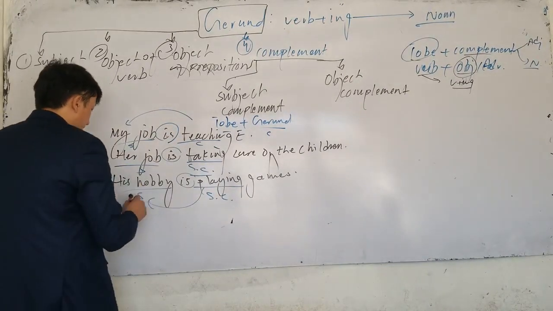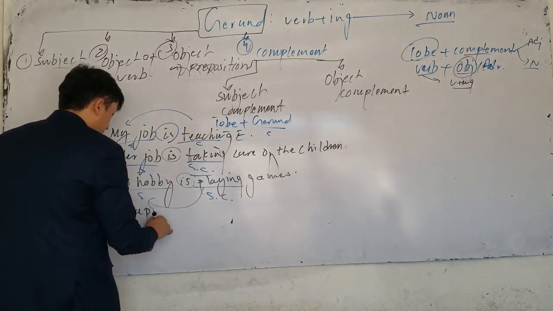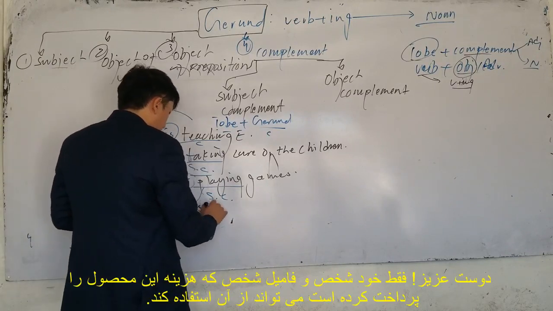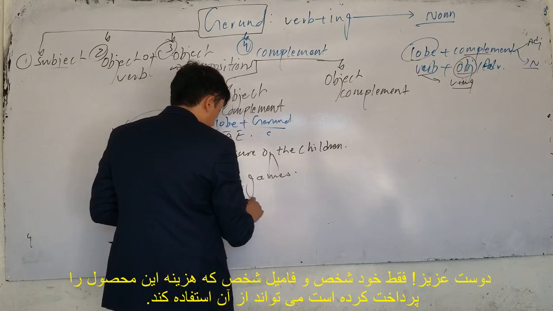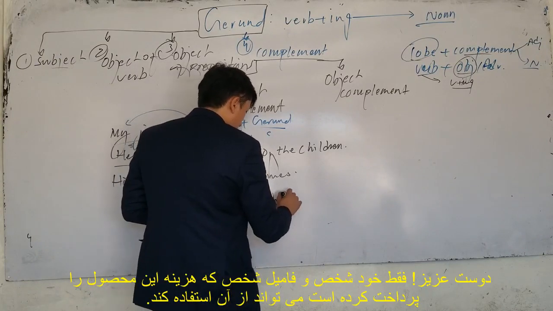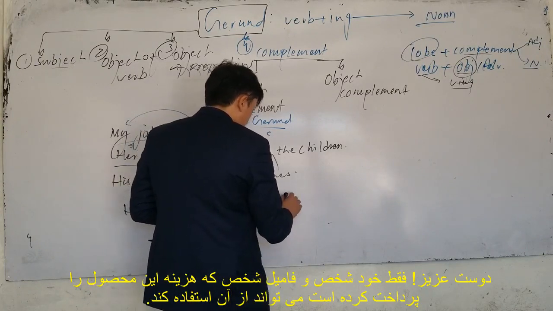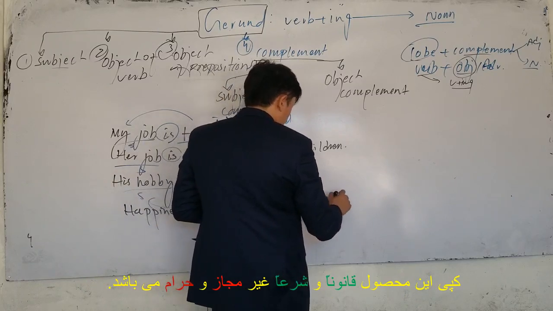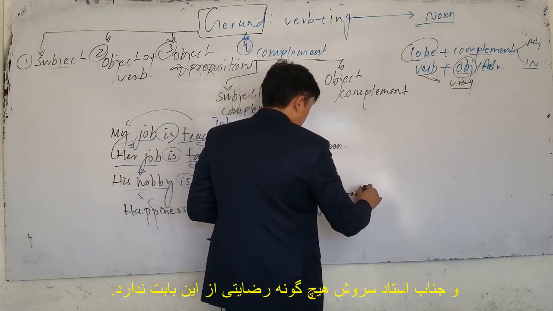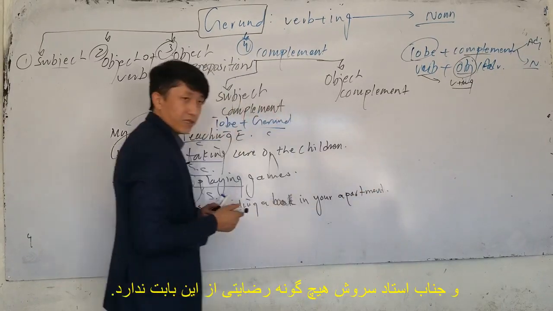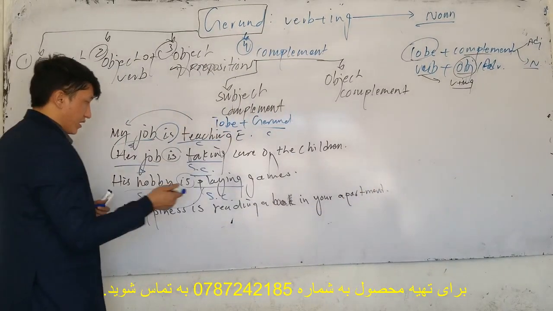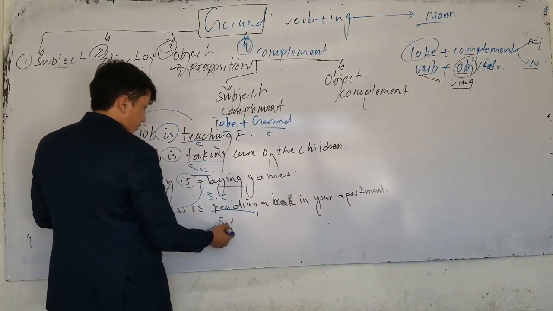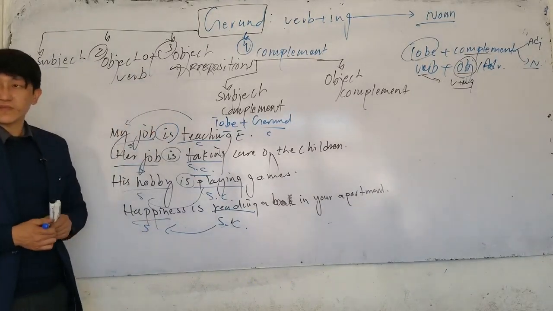Here, for example, what is happiness for you? You can say, happiness is what? Happiness is reading a book. Now which one is gerund here? Gerund is reading. Happiness is the subject. What is happiness? Reading a book. So we can call this subject complement.